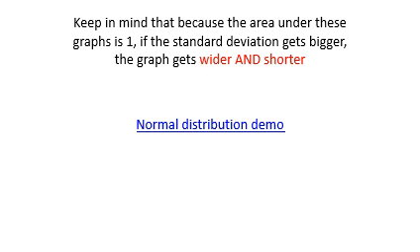Okay, so here's a little summary, and so it says here that the area under the graphs is 1. That's because they're both probability distribution functions, and that's one of the key features of one of those, and that is that the area is equal to 1. So if the standard deviation gets bigger, the graph gets wider and gets shorter.